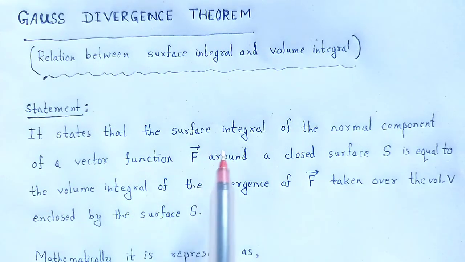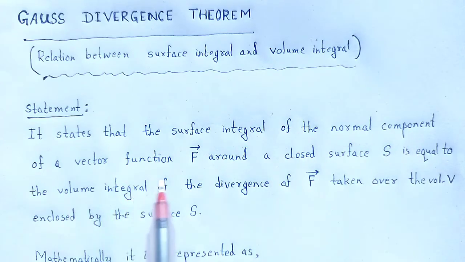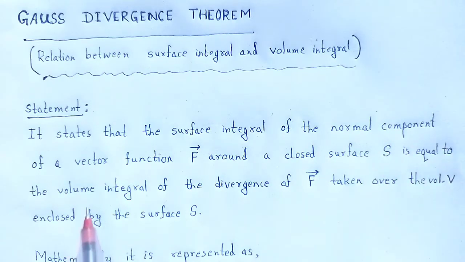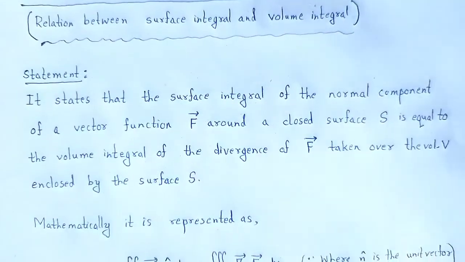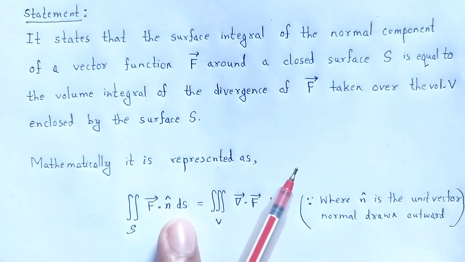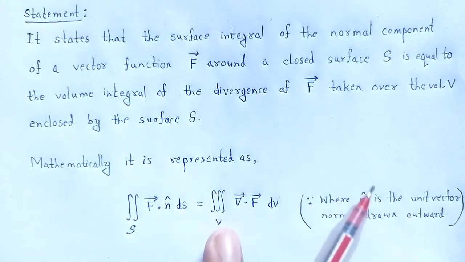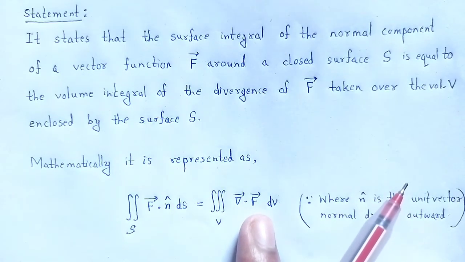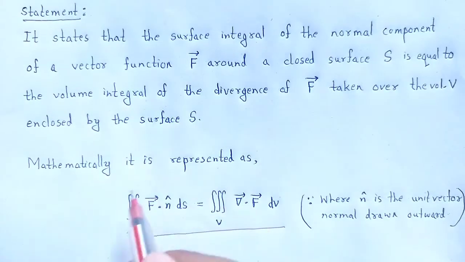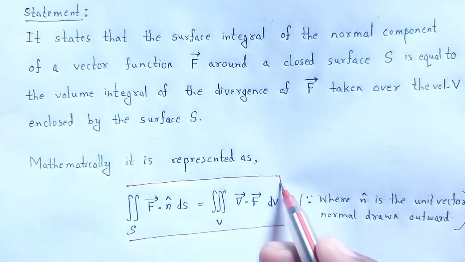What is the statement of the Gauss divergence theorem? It states that the surface integral of the normal component of a vector function, let that be f vector, around a closed surface S is equal to the volume integral of the divergence of f vector taken over the volume V enclosed by the surface S. It is mathematically represented as the surface integral of f dot n cap ds, that is f dot ds vector, is equal to the volume integral of grad dot f dv, where n cap is the unit vector normal drawn outward. This is the statement of the Gauss divergence theorem.